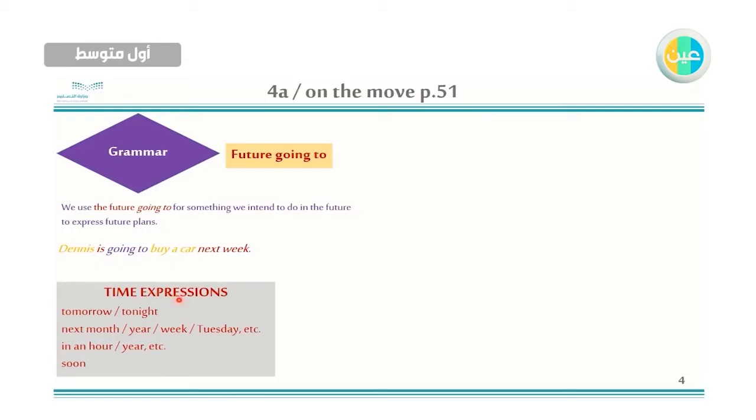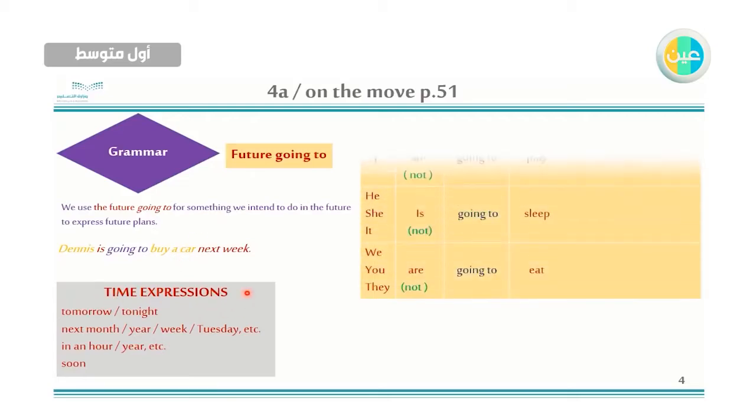We will use time expressions with future going to. We will use tomorrow, tonight, next month, next year, next week, next Tuesday, in an hour, in a year, soon, etc. So these time expressions are used in the future. In the past, we will use yesterday and last week, last month. So in future, we will use these expressions.